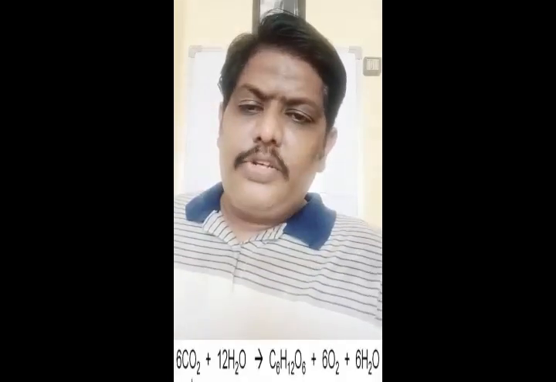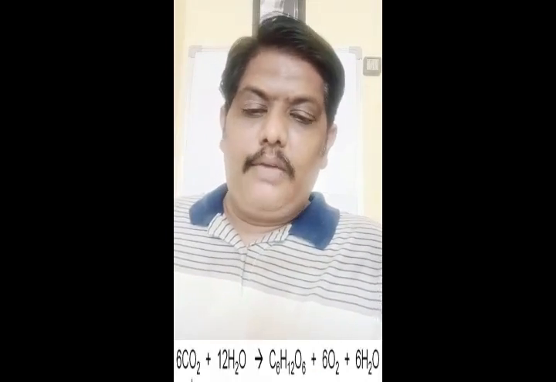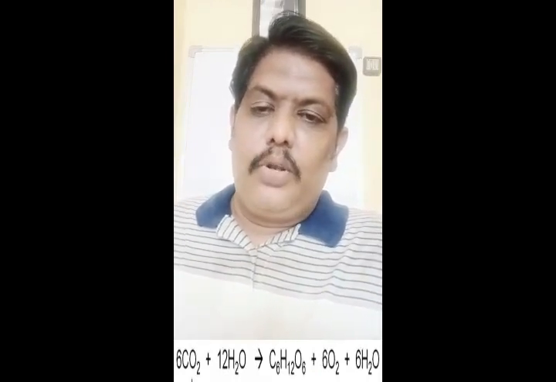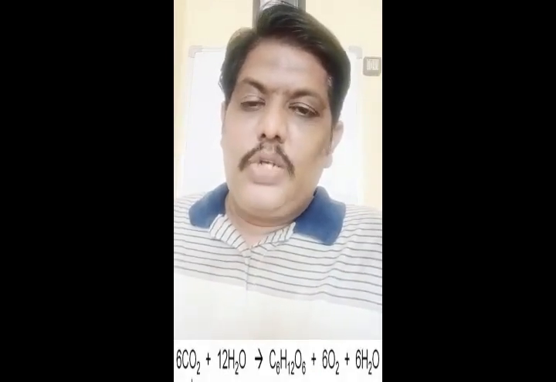So the photosynthesis equation is very, very important, and you can see the equation right here. The equation says that 6 molecules of carbon dioxide plus 12 molecules of water gives rise to C6H12O6, which is glucose, plus 6 molecules of water plus 6 molecules of oxygen.